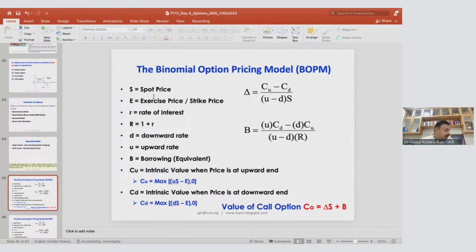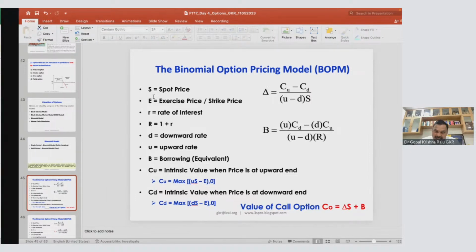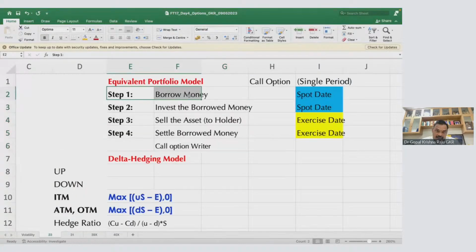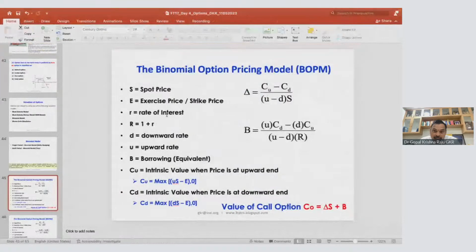Now, with respect to the call writer, how will he charge? Because he has to sell, that means he has to keep the stock. So now please look at this. First step, he will borrow money. Second step, he will invest the borrowed money somewhere. He borrows money, he will invest. Third step, when you exercise the call, that means he needs money to buy.